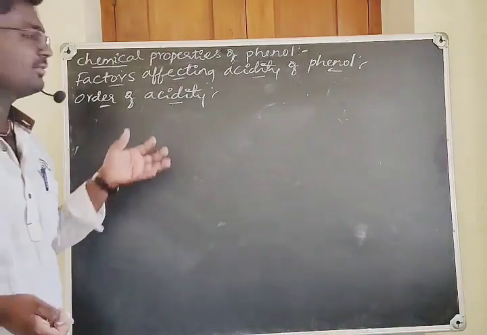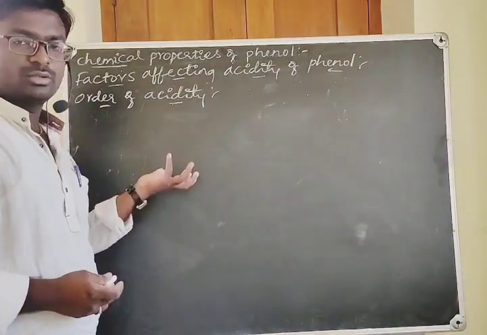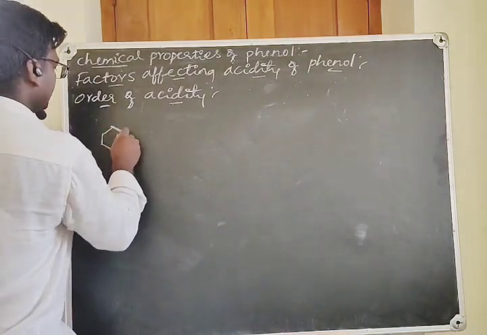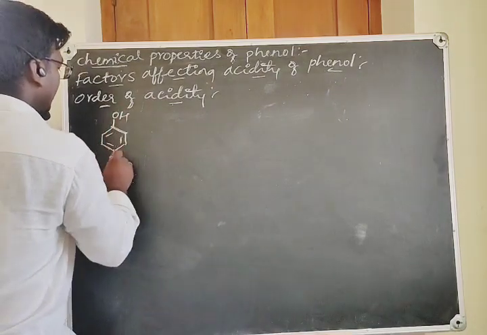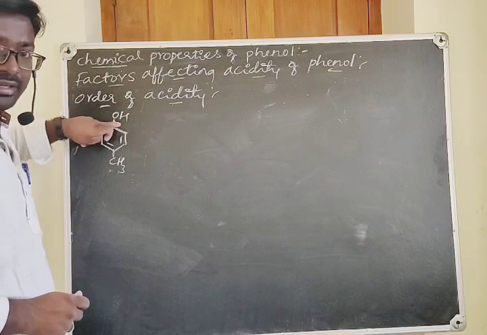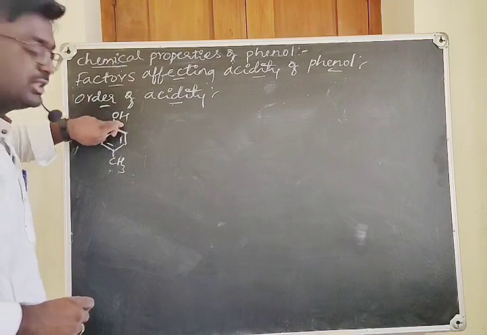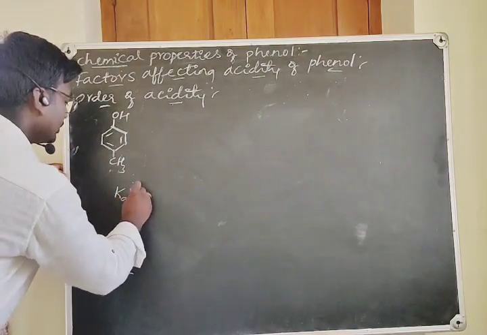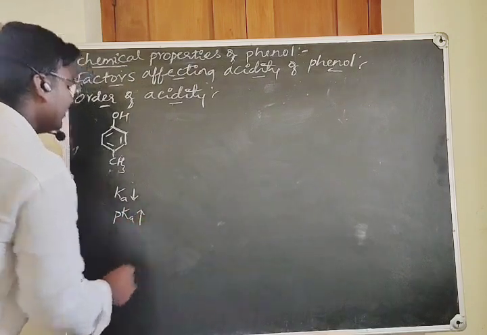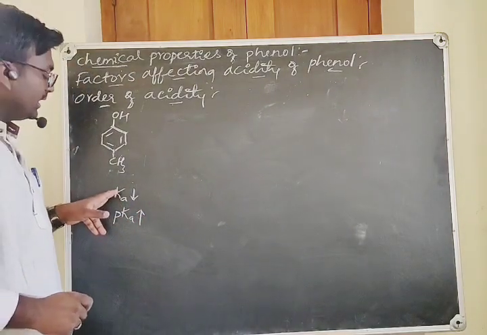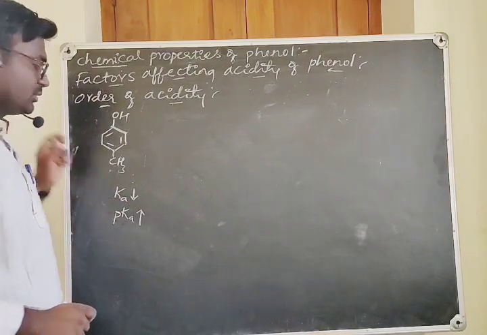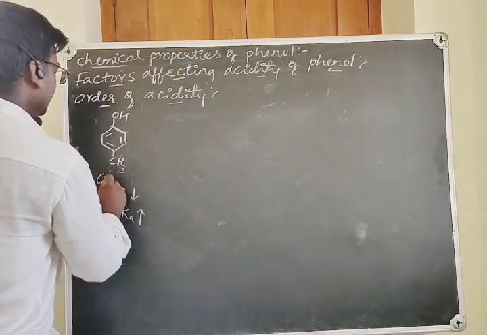Let's take the order of acidity between the cresols, phenols and nitrophenols. For example, this is a cresol. It is not readily losing the H plus ion, which means its dissociation constant is low and its pKa value is high. pKa means the negative logarithm of the Ka value, where Ka is the dissociation constant. This is paracresol.